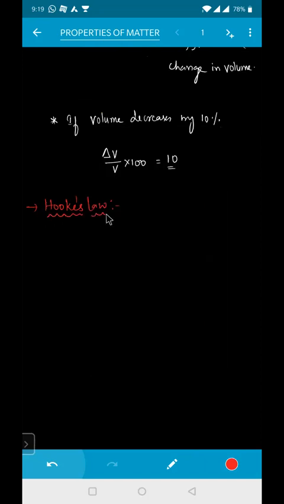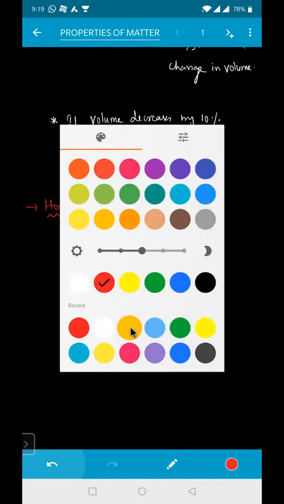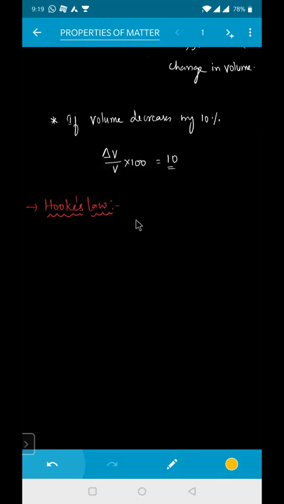Next one is your Hooke's law. You already studied it for your IP exam. Hooke's law says that stress is directly proportional to strain. If I remove the proportionality constant, we get a certain constant. Here, stress by strain is equal to your constant.